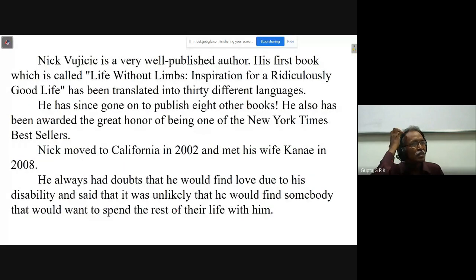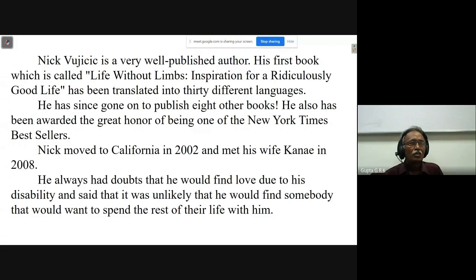And Nick Vujicic is a very well-published author. His first book, which is called Life Without Limits, Inspiration for a Ridiculously Good Life, has been translated into 30 different languages. He has since gone on to publish 8 other books. He also has been awarded the great honor of being one of the New York Times bestsellers.